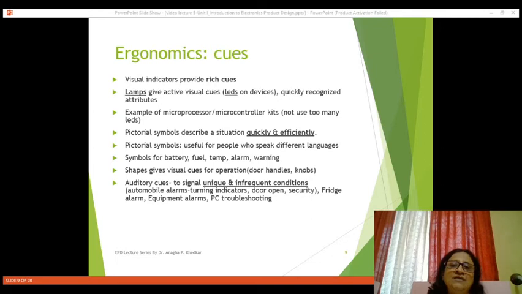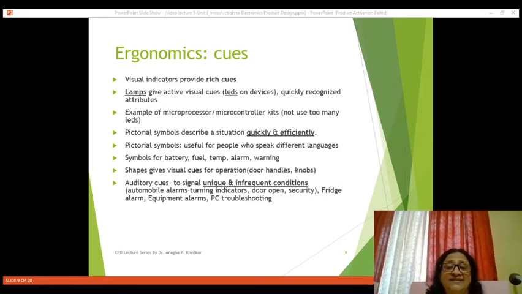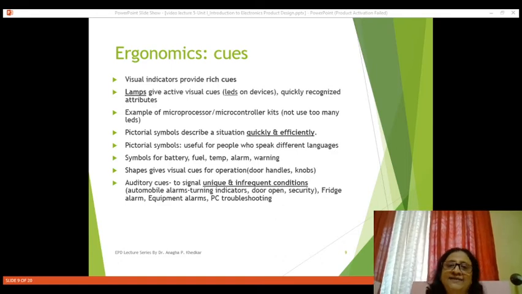We have already seen these symbols at many places. That is, we see a symbol for the battery, fuel, for the temperature we see a thermometer, then we see symbols of warnings on the different products, then alarms. So these are pictorial symbols and they are essential on the products.